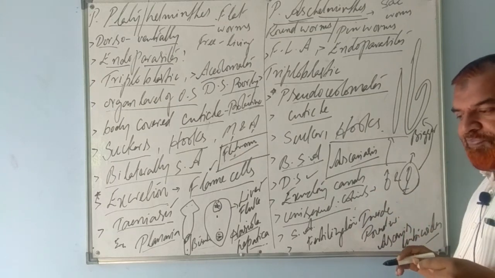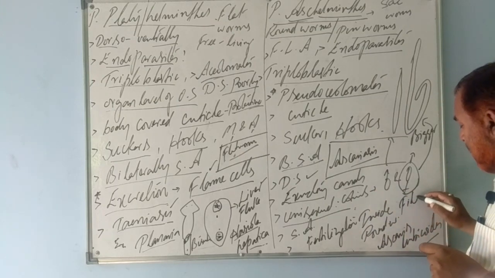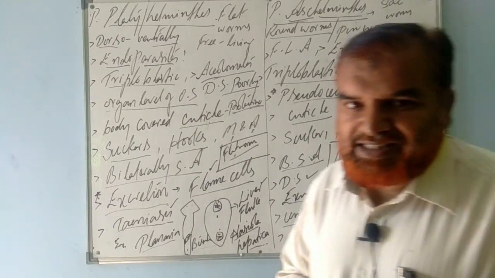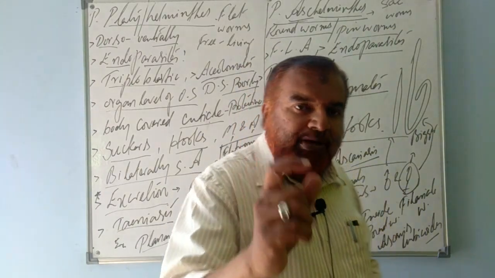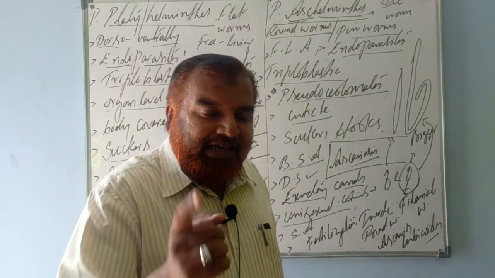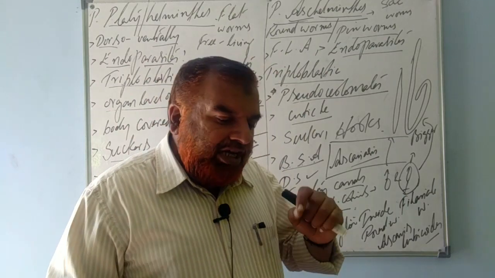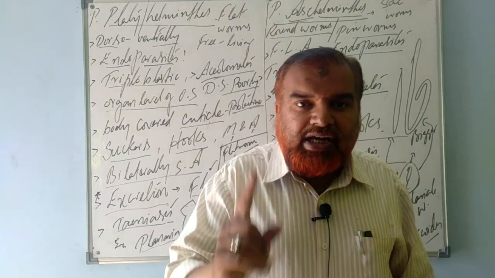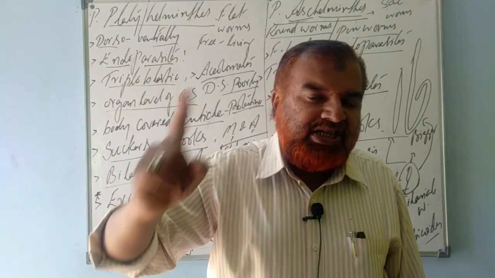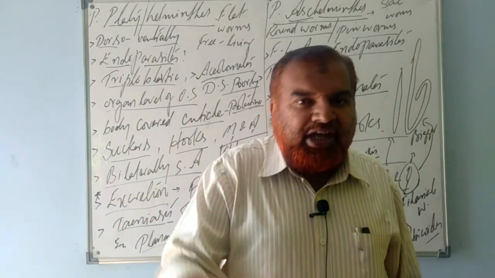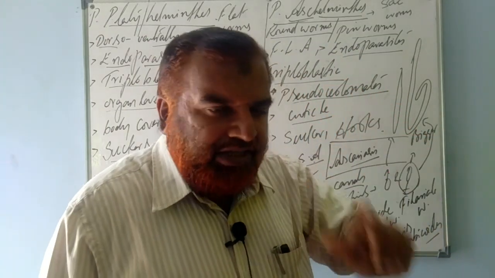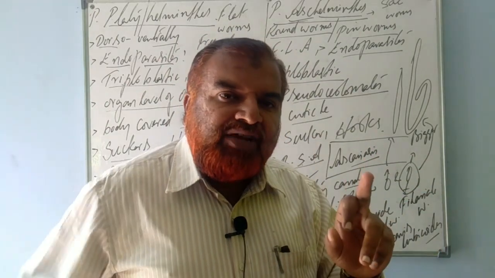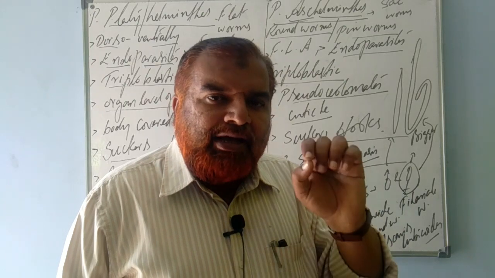It is also known as filarial worm. What worm? Filarial worm, because it causes filariasis. In common terminology, we call it elephantiasis, because after infection, the infected person's leg looks like the leg of an elephant. Hence, the disease is known as elephantiasis, or filariasis, because the disease is caused by the filarial worm. And that worm's zoological name is Wuchereria bancrofti.